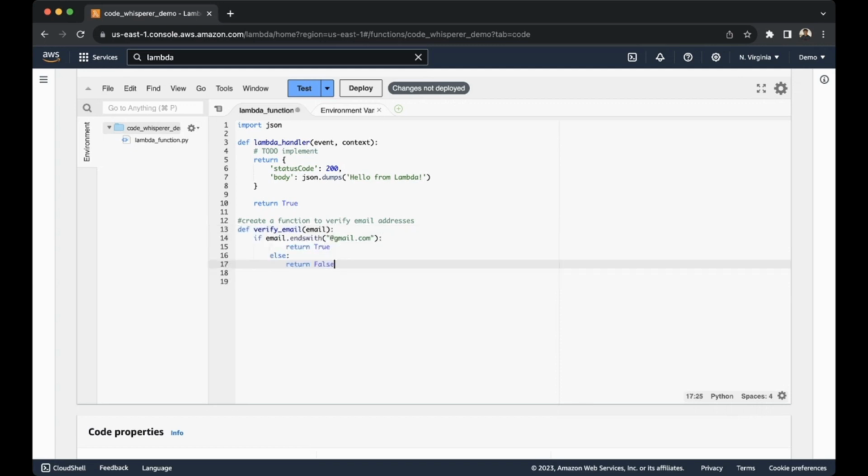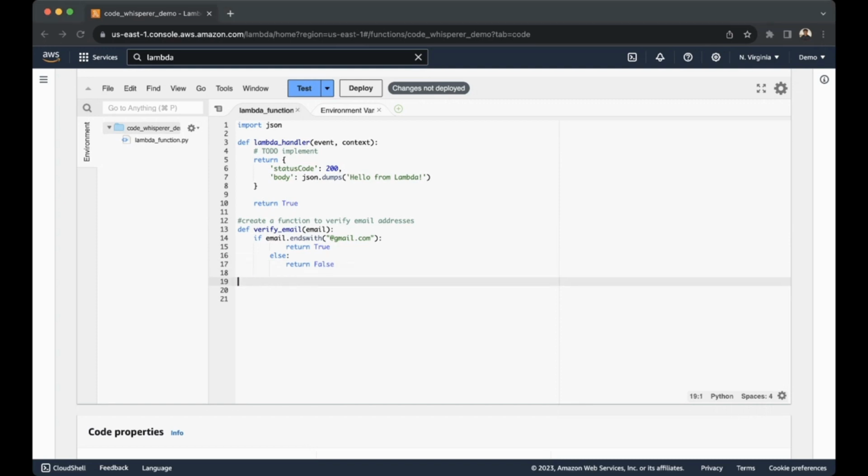What other suggestions does it give me? So it gives me these suggestions as well. Now, the biggest thing to get out of this is that the same functionality that we had in a different IDE or different environment, we have in Lambda. And we can try that with something to do with an AWS service as well, and it can recognize that too. So we're going to create a function to upload a file to an S3 bucket.